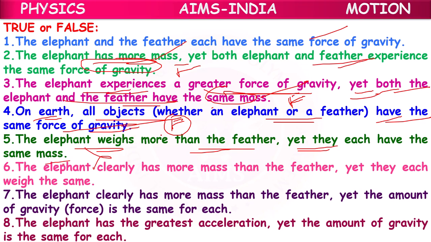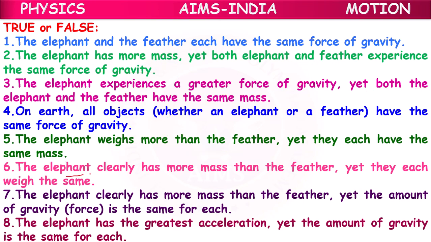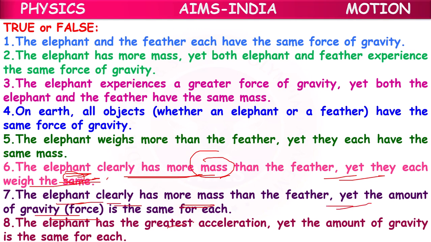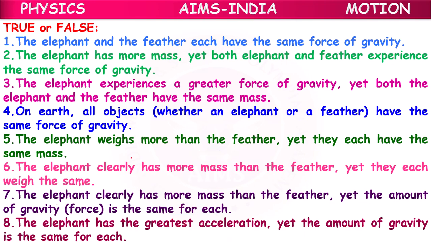It is also different. False. The elephant clearly has more mass, yet they weigh the same. Weights are the same. Wrong. The elephant clearly has more mass, yet the amount of gravity is the same. Wrong. Elephant has the greatest acceleration. Amount of gravity same. Wrong. See, all the statements here are false.